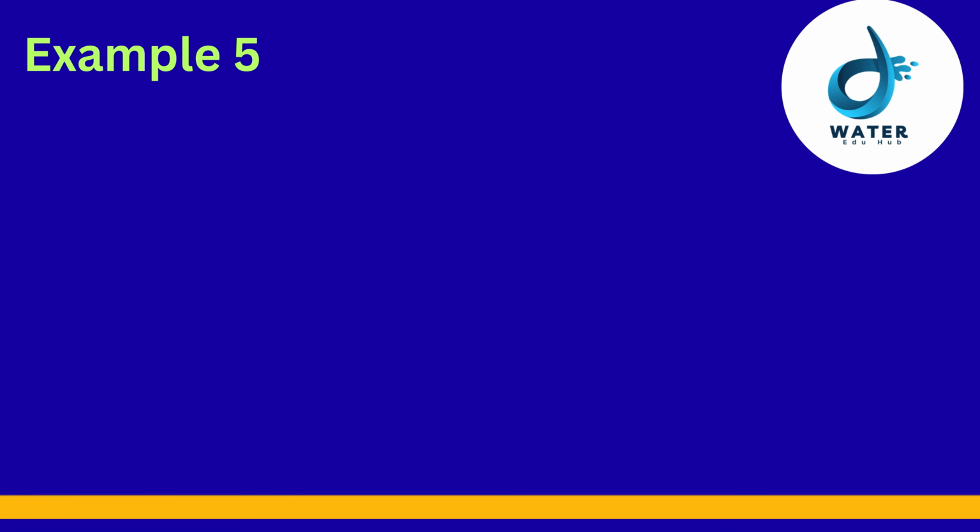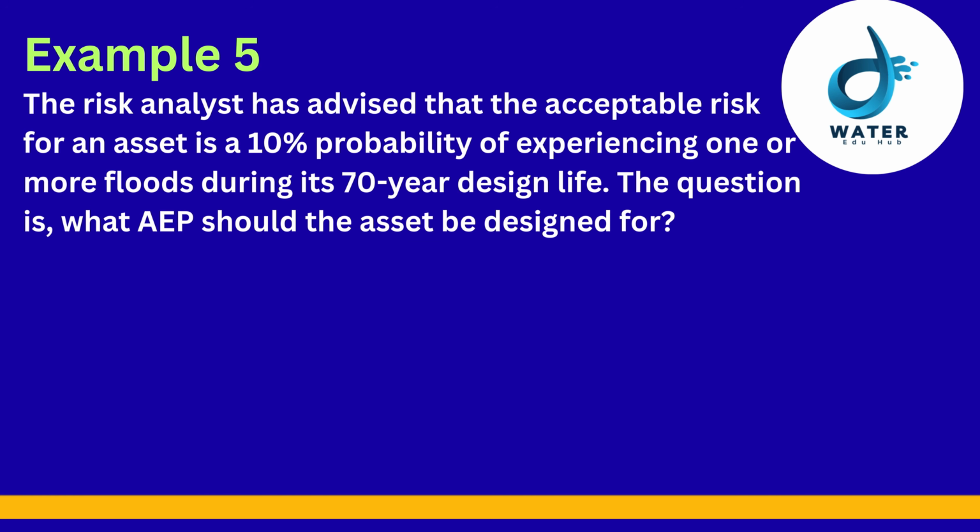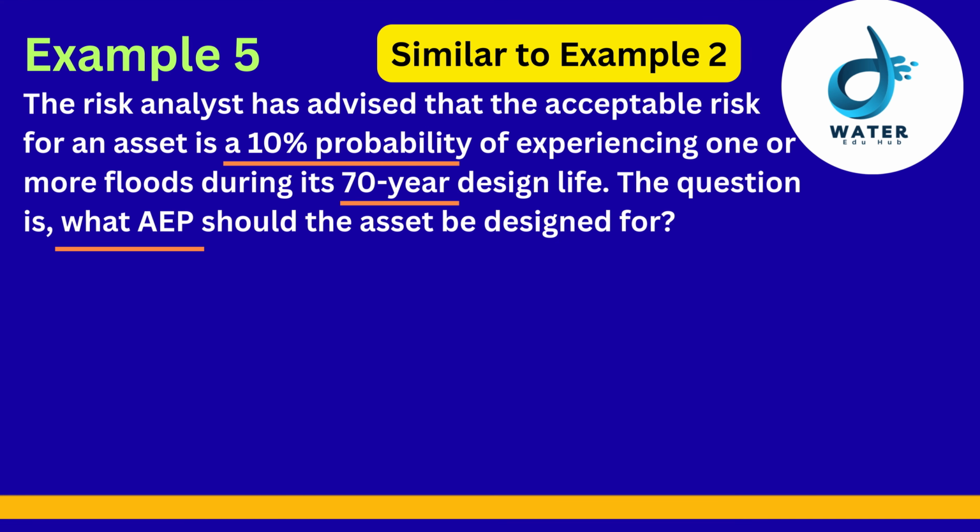Let's go to the last example. The risk analyst of an infrastructure has advised that the acceptable risk of this asset is a 10% probability of experiencing one or more floods during its 70 years design life. The question is, what AEP should the asset be designed for? This is similar to our second example, but with a different objective.